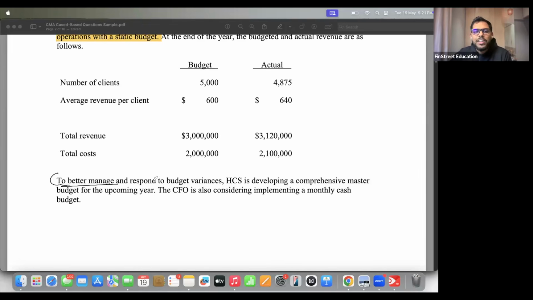We'll discuss that later. To better manage and respond to budget variances, do you guys see a variance in general? Is our actual data matching with budget? No. We have a certain difference, so there is a variance.